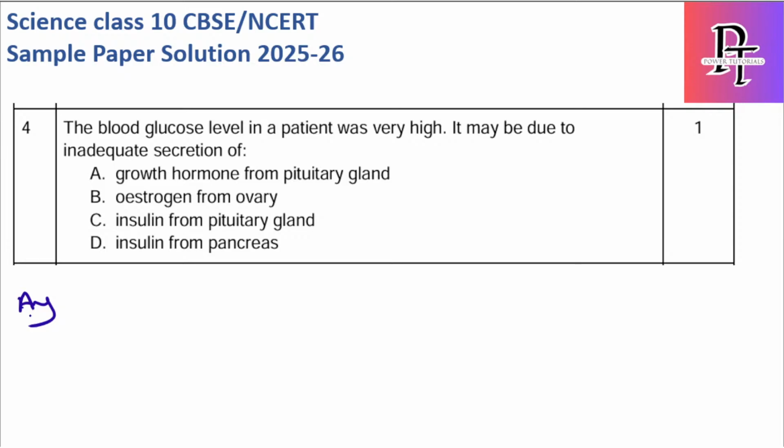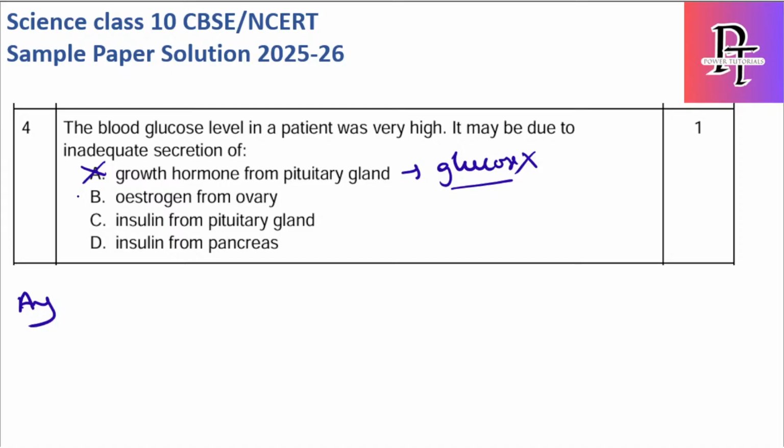The blood glucose level in a patient was very high. It may be due to inadequate secretion of what? First one, growth hormone from pituitary gland. This is not involved with respect to glucose. It is only for growth, for instance hands, legs, and even the body development happens with the help of growth hormone from pituitary gland. So here this does not involve anything related to glucose.